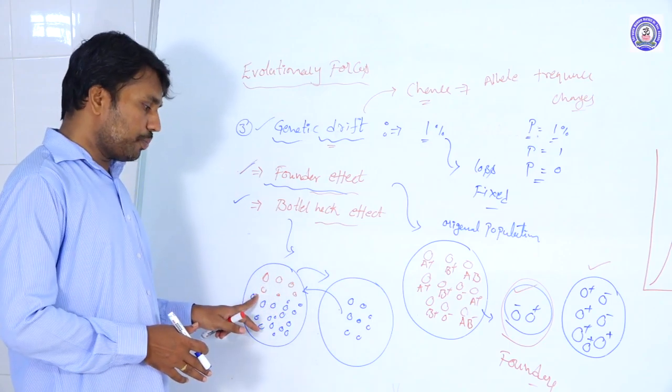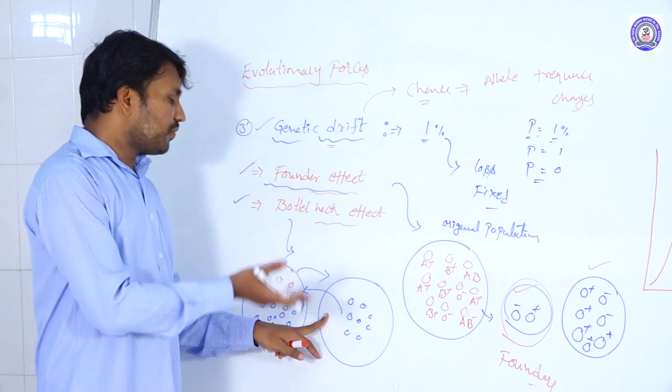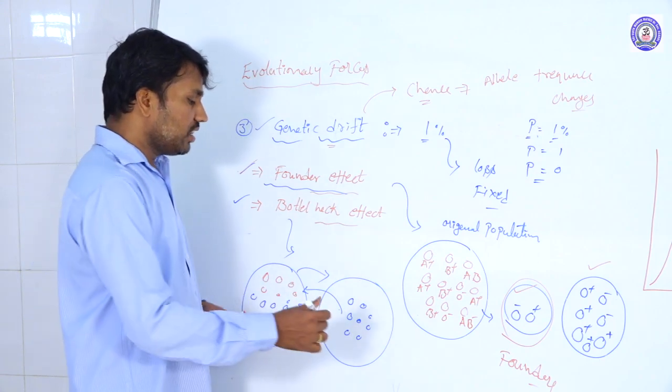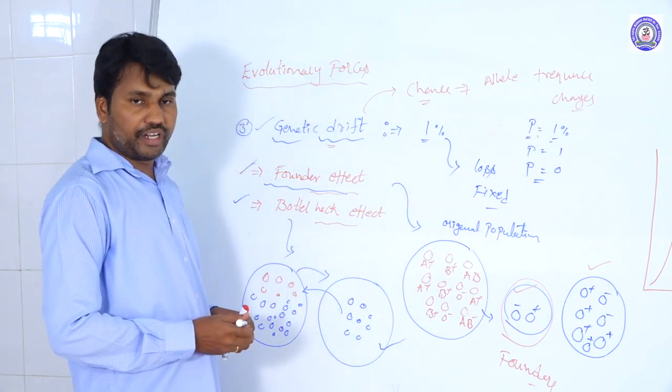Later on, after the natural disasters, they develop as a new population here.